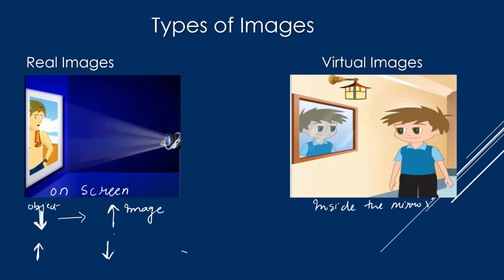So the movie is upside down on the projector, and you get an erect image on the screen. That's your real image. Virtual images are whatever you see inside a mirror, even when you see yourself in the mirror. Virtual images basically mean false images.